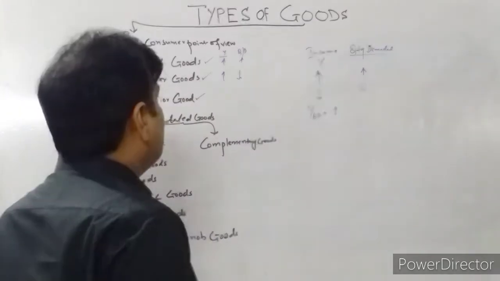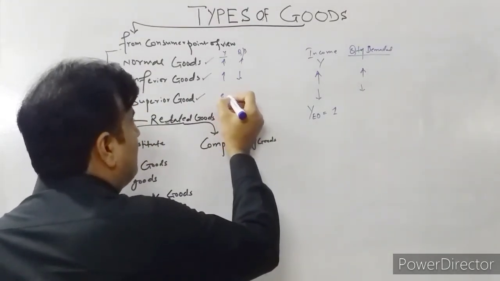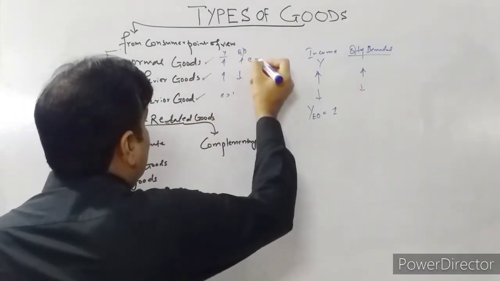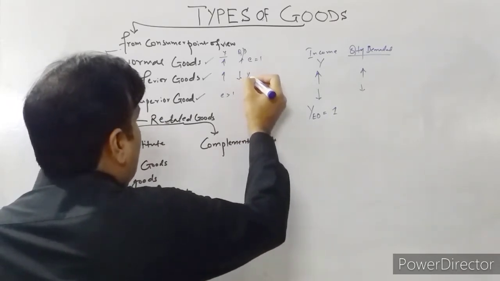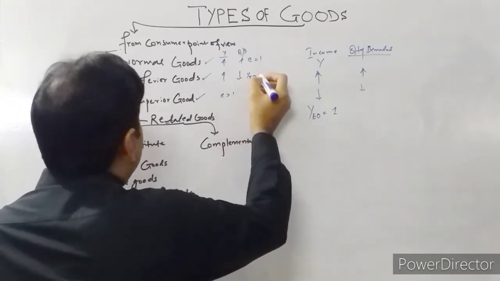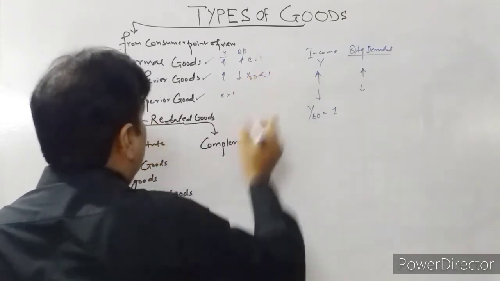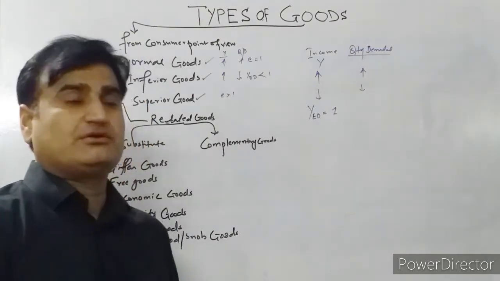And superior goods are those goods on which a major portion of the income is spent, elasticity of income is greater than 1. In case of normal goods, elasticity is equal to 1. In case of inferior goods, income elasticity of demand is less than 1. So these are the normal goods, inferior goods and superior goods.